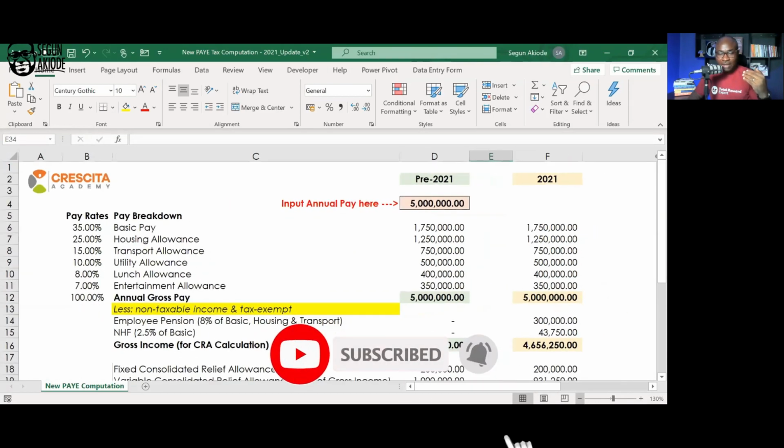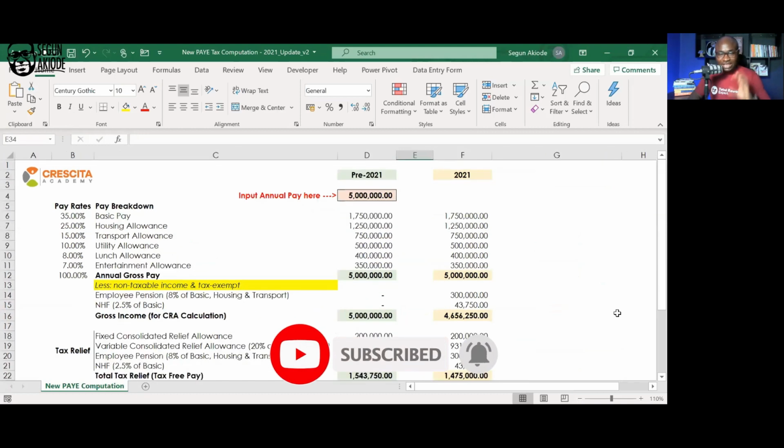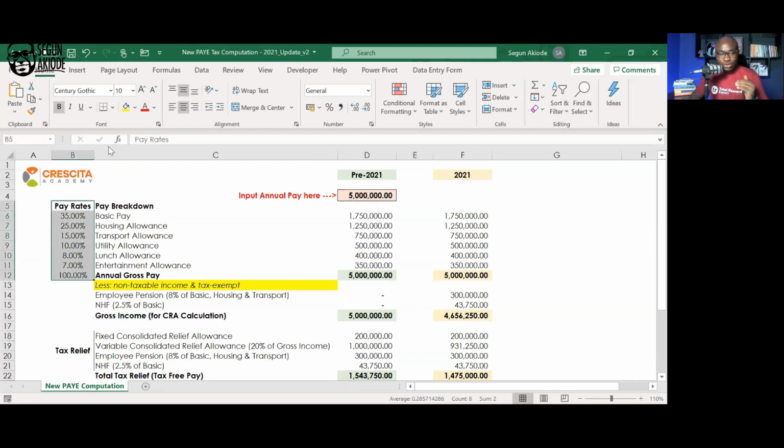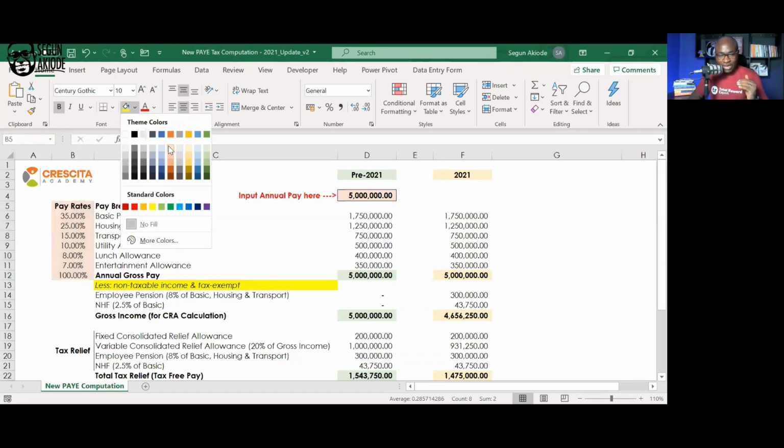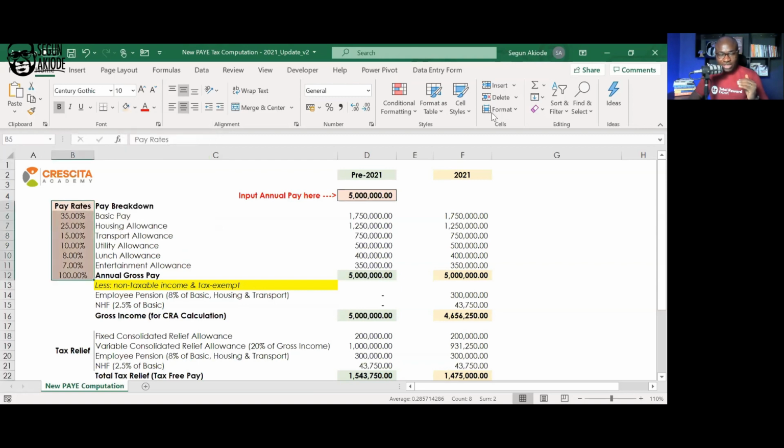Now, this Excel file that I shared with every one of us, please take note. There are some things that will change. The first thing that is most likely going to change is this. For most organizations, this thing is not plug and play. So for most organizations, the breakdown of the pay is different. What that means is that this rate will be different from most organizations.